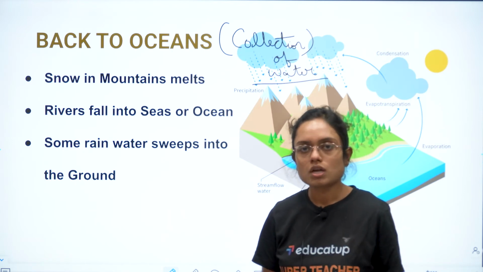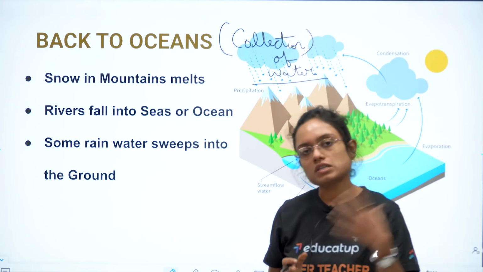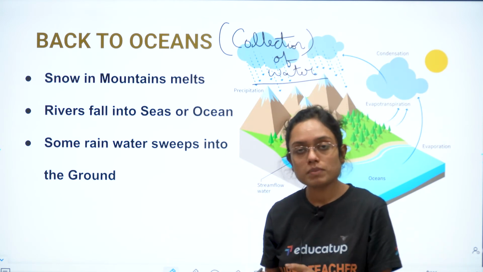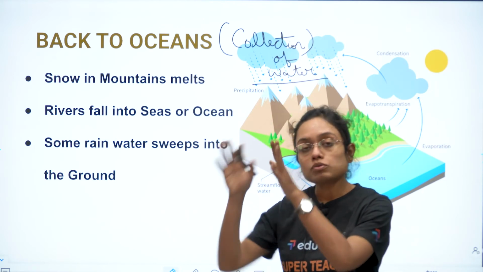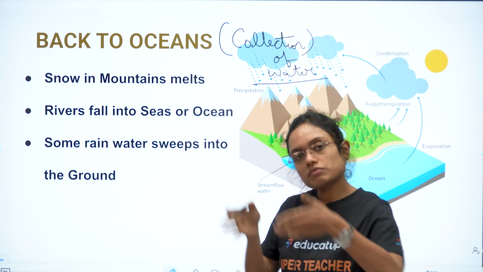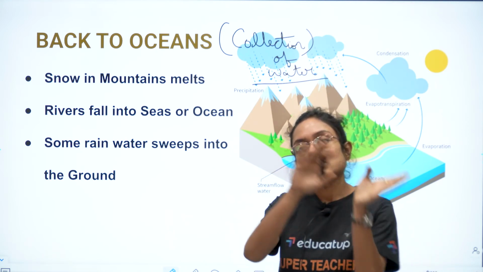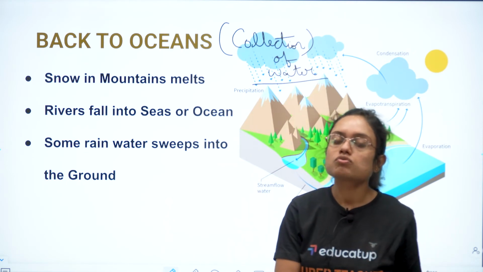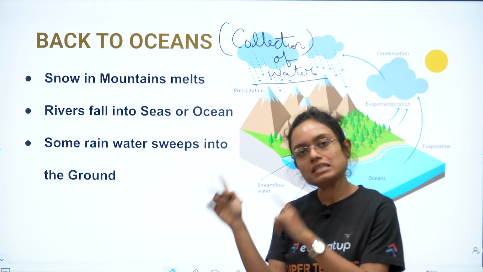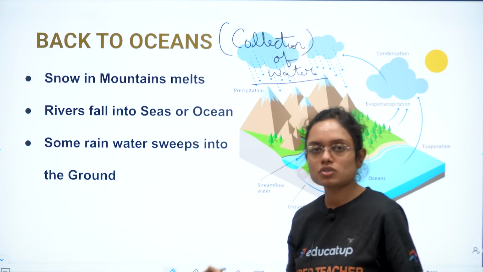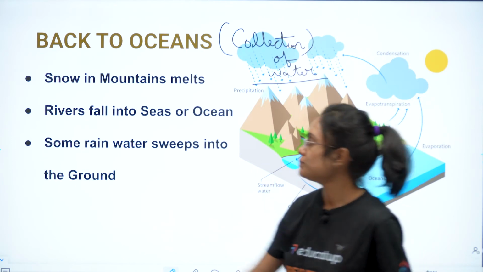So groundwater. So बारिश हो रही है तो कुछ पानी रिवर्स में जाता है, पॉन्ड्स में जाता है, कुछ नॉर्मल सॉइल पे गिरता है, वो नीचे पहुंच जाता है सॉइल के, तो वो ग्राउंड वाटर बन जाता है. जो माउंटेन्स पे स्नो होती है वो मेल्ट होती है, तो वो भी रिवर्स में और सीज में जाती है, उससे उनका लेवल राइज होता है. So that is how the water is again collected and reaches the sources. Now again the first step will happen, that is evaporation, then condensation, then precipitation, then collection. Again, so it's a cycle and that is why it is known as water cycle.